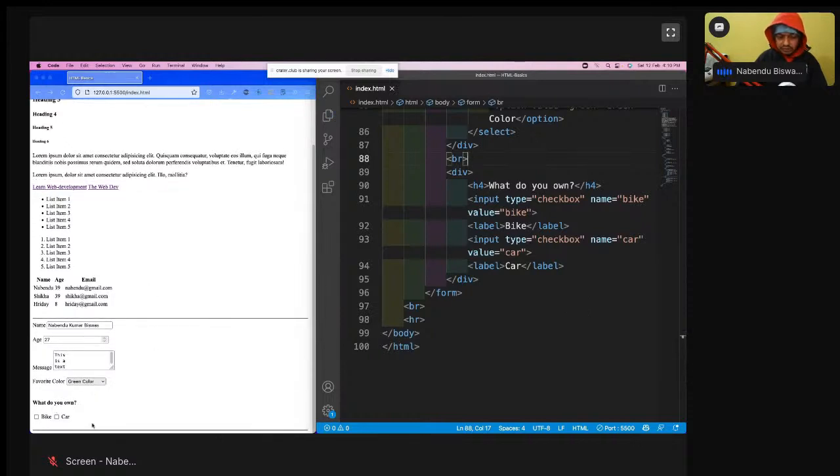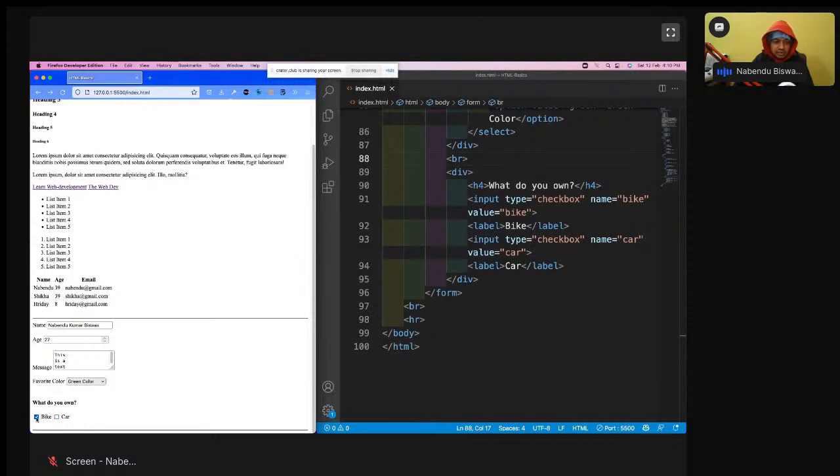Now see here what has happened. What do you own? Bike or car, and this square bracket is there. If I click here, bike is selected. If I click here, car is selected. Both of them I can select. This is very important. I can select both of them, car and bike. It is not like I can select only one of them. I can select both of them here.